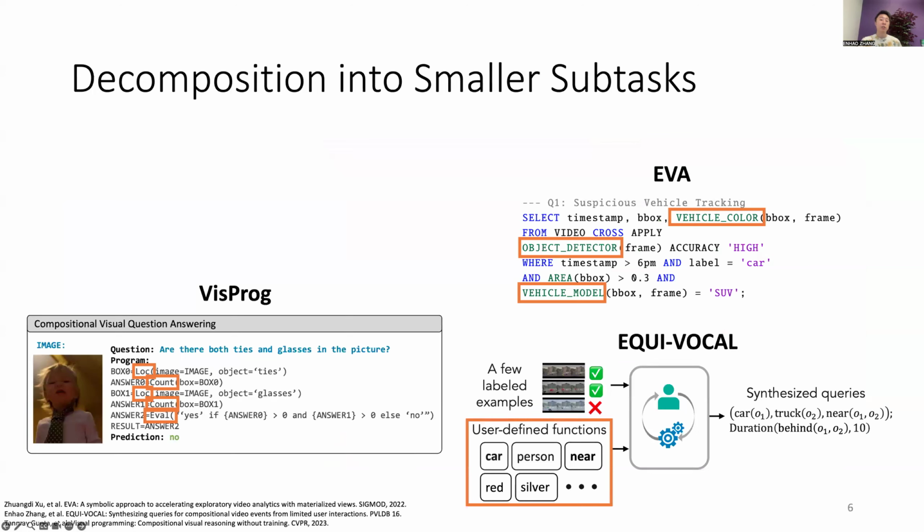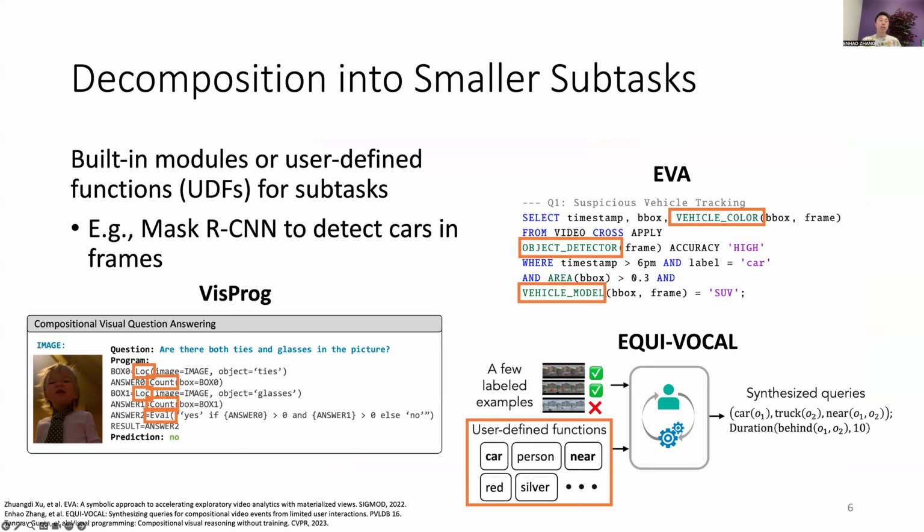To efficiently answer compositional queries, existing systems formulate programs or queries that decompose the task into smaller subtasks. And each subtask is handled by existing computer vision models or predefined programs. For example, an object detection model such as Mask R-CNN can be used to detect cars in video frames. And these systems come with built-in modules for common subtasks, and they provide extensibility through user-defined functions to address users' unique use cases.